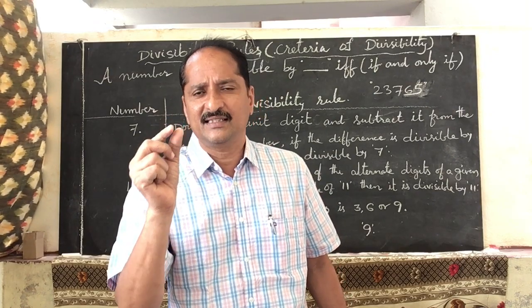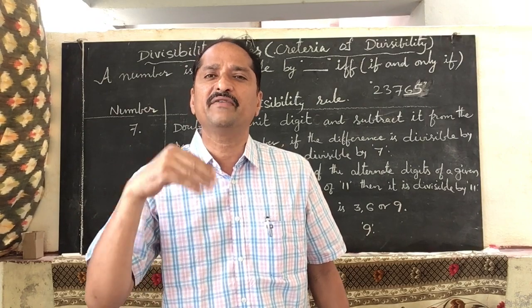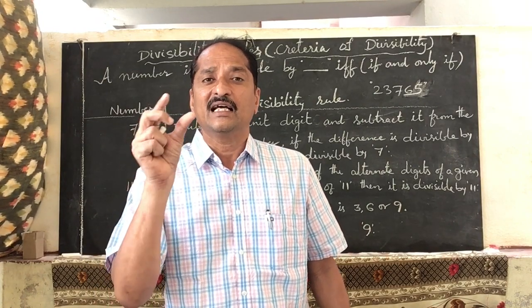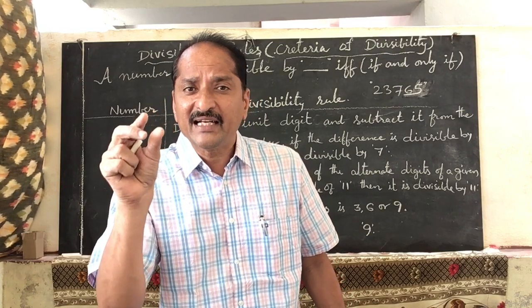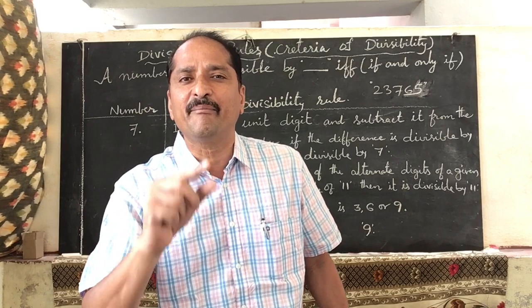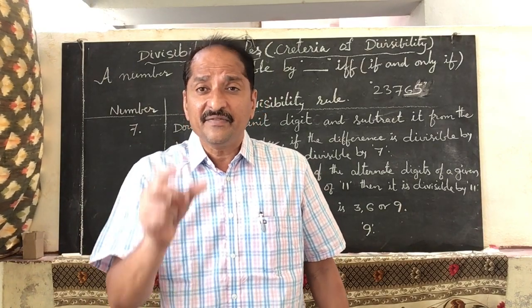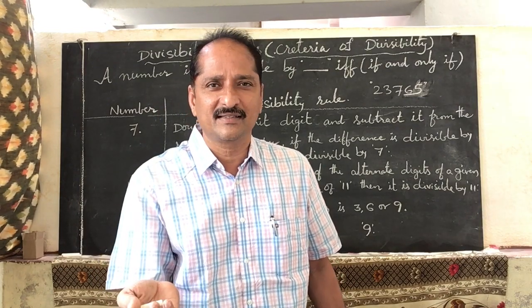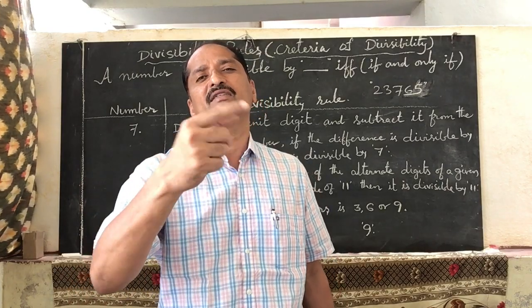Take the last digit of the given number and double it. Double means multiply by 2 or add 2 times. Take the sum and subtract it from the remaining number. If you subtract, you will get a difference. If the difference is divisible by 7, then that number is also divisible by 7.